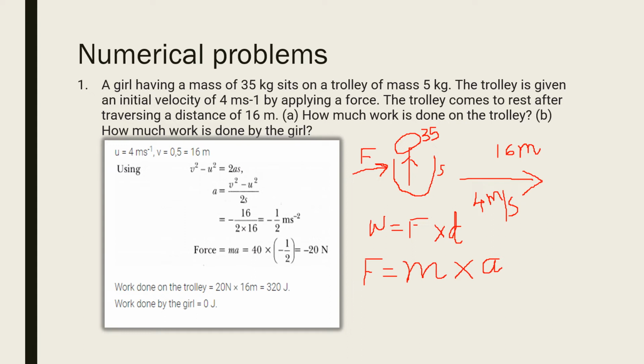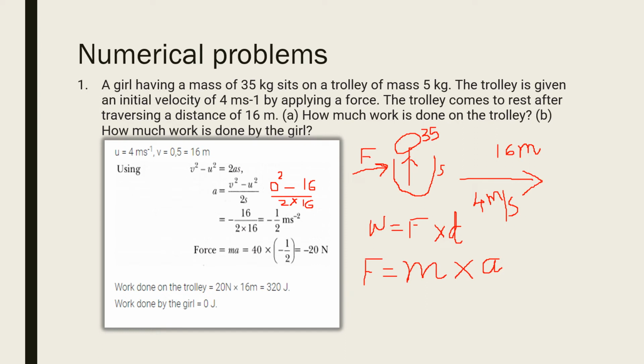So what is the value of v? 0. So here you can write 0 square minus 4 square, that is 16, divided by 2s. 2 into what is the distance? 16 meter. 2 into s, 2 into 16, that is equal to 32. So here 16 and 16 can be cancelled, because 0 minus 16 is equal to minus 16 only. Minus 16 divided by 2 into 16. 16 cancelled, and we will get minus half meter per second square.